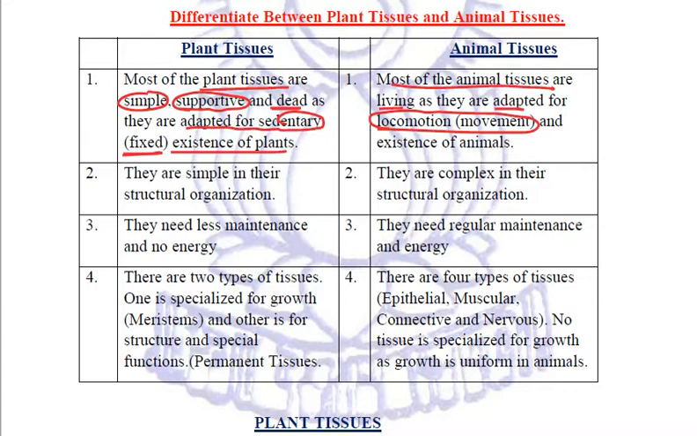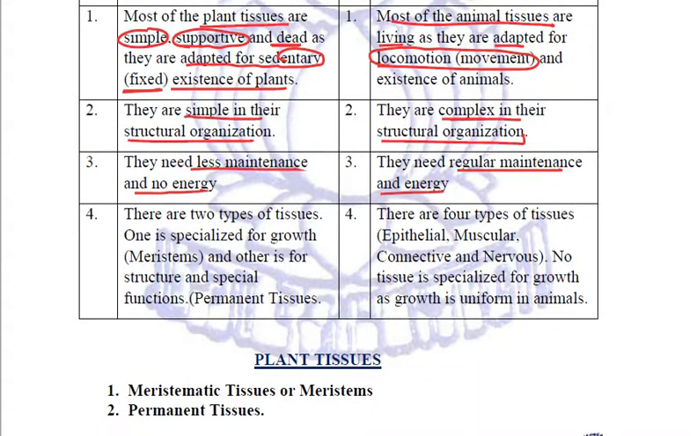That is why the plant tissues are simple in their structural organization, whereas the animal tissues are quite complex in their structural organization. Plant tissues need less maintenance, they need no energy, whereas the animal tissues need regular maintenance and a lot of energy for their sustenance.